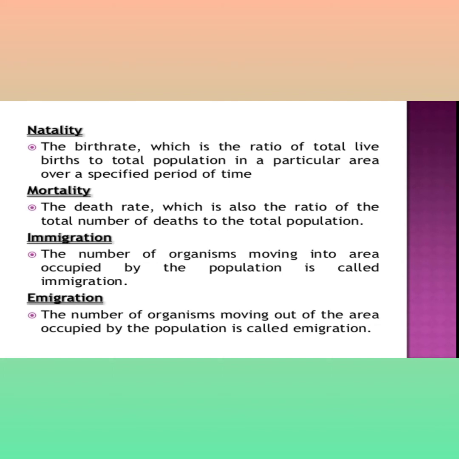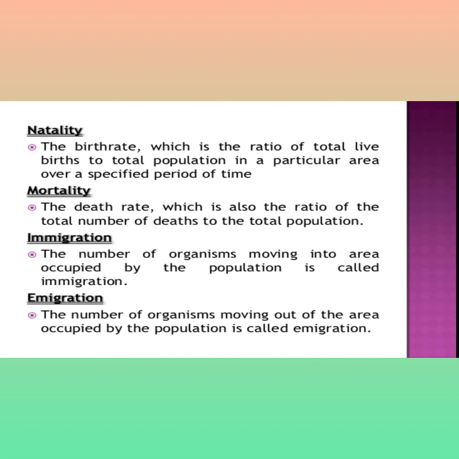If in a population natality is low and mortality is high, the population size will reduce. In the opposite condition, natality increases and mortality decreases, so the population size will increase. It depends on only two things, natality and mortality: natality means birth rate, and mortality means death rate.